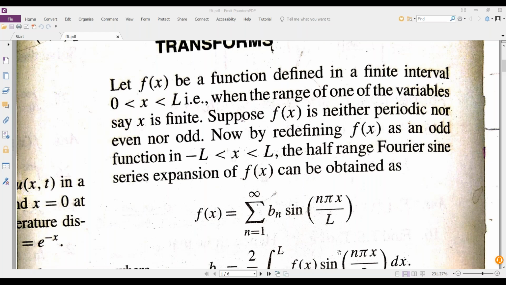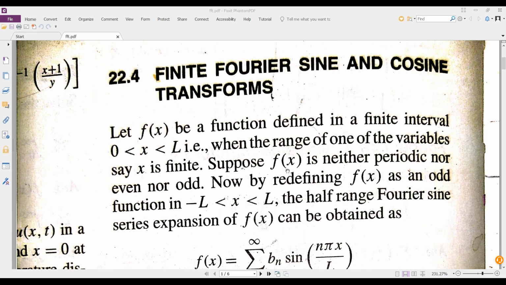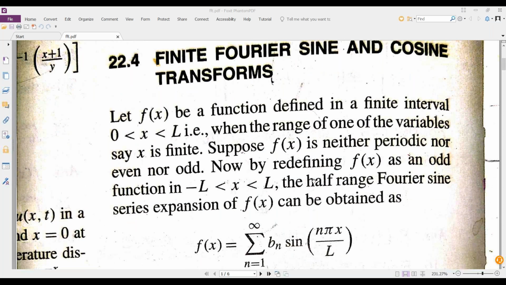See this: finite Fourier sine and cosine transforms. In this, the function f of x is defined in the finite interval 0 to L. So we tried it as 0 to 2L or c to c plus 2L, that's what we mentioned. In this case, what could be the length of the interval? L. So half is L by 2, reciprocal 2 by L. That will be reflected here.